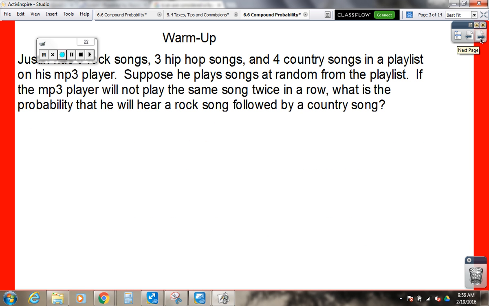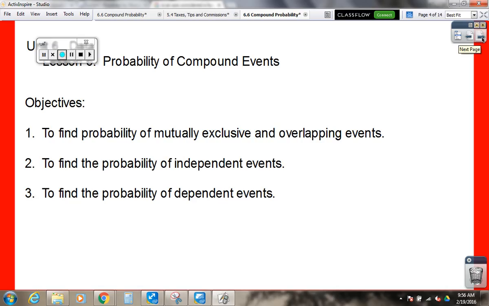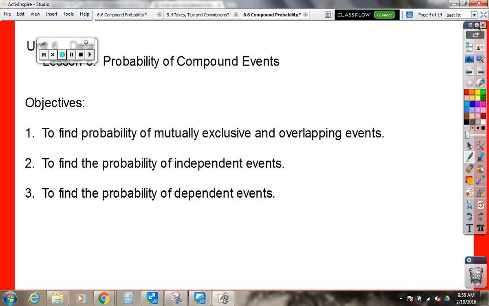Okay, these are the warm-ups for the next couple of days, so you can pull this out. We're not going to do this whole flip chart today. So the objective for this lesson is to find probability of something called mutually exclusive and overlapping events. That's what we're going to talk about today. Objectives 2 and 3, we're going to talk about probably on Monday. Maybe it'll take Monday into Tuesday to finish those.